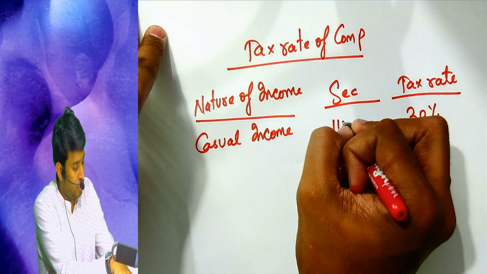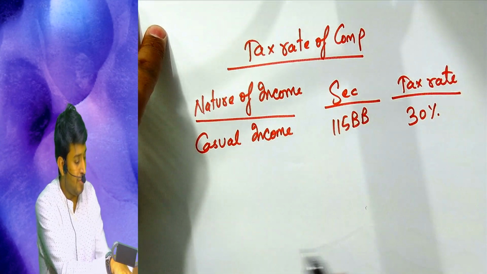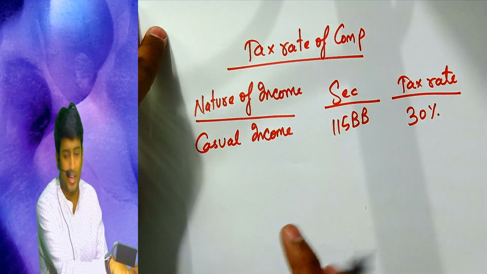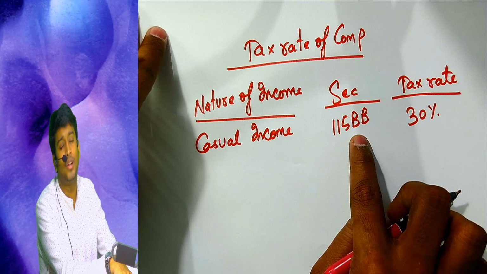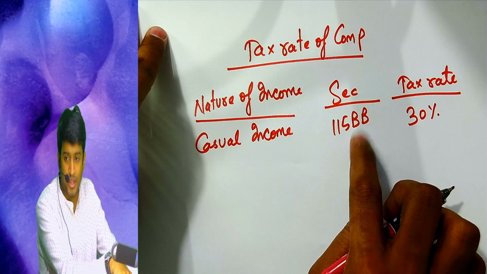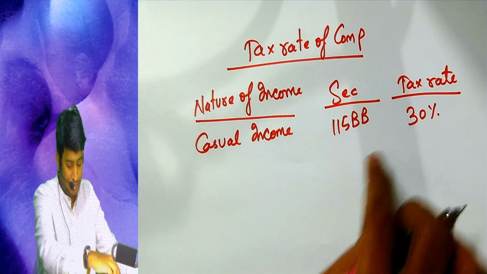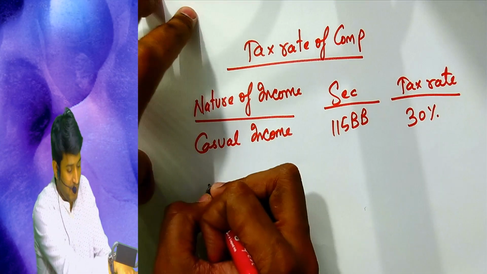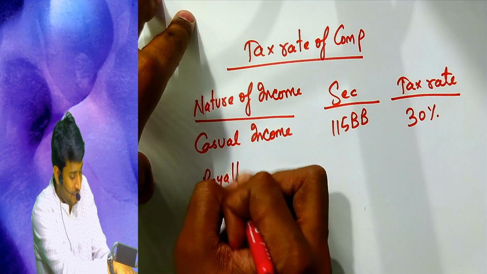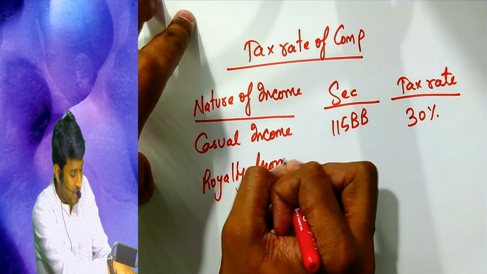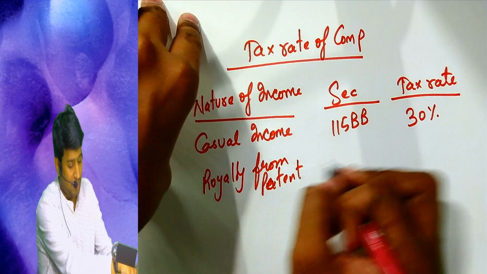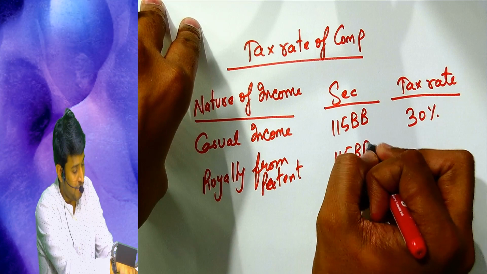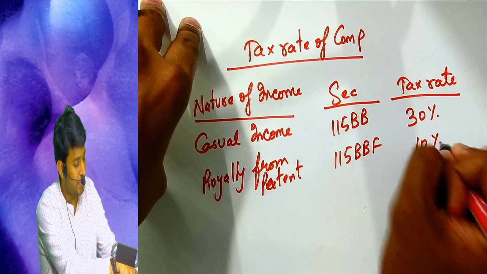30%. If you can check 115BB, when I covered taxation of non-resident chapter, I covered 115BBA. BBA was for non-resident sportsmen, entertainer and sports association. This is 115BB for casual income. Next, I covered royalty income from patents. I doubt you remember the section number. Royalty income from patents, 115BBF. You can check your notes, you will have 10%.